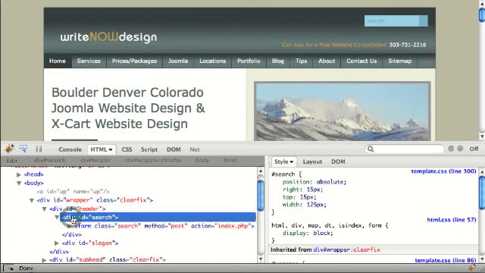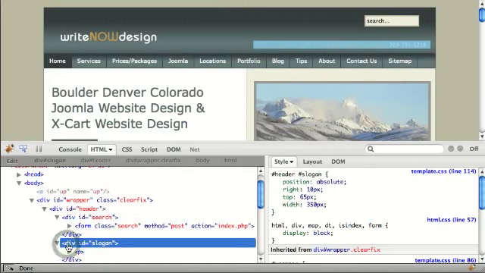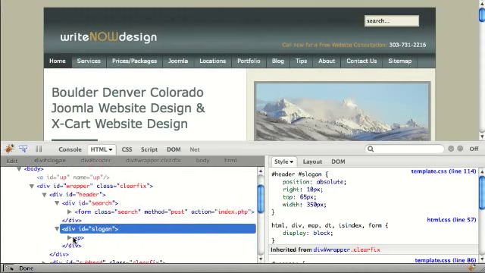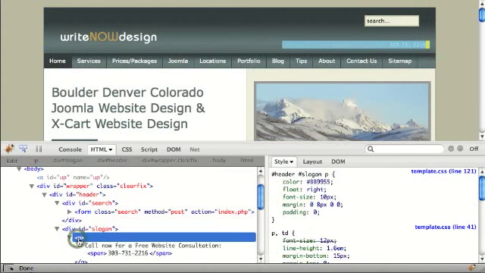If I click on the search box now, you'll see it highlights it, and it shows that it's got a position absolute. From the right, it's position 15 pixels, and from the top 15, and has a width of 125. If I click on the slogan, you'll see that it has a position of absolute, and no padding or anything like that. If we want to check the paragraph also, you can see that there is specific